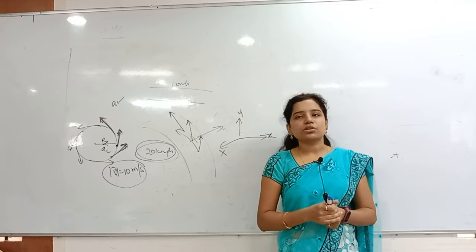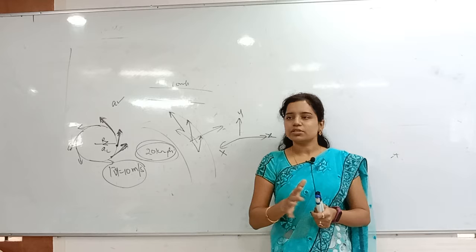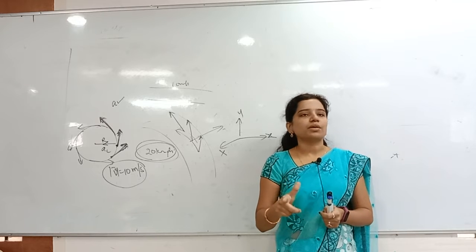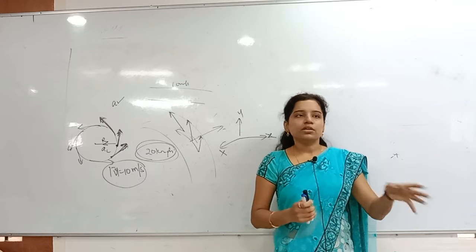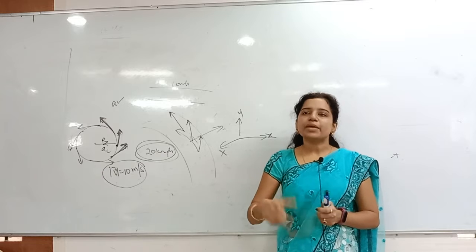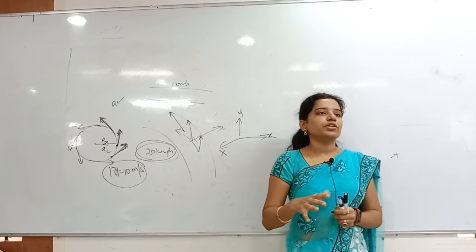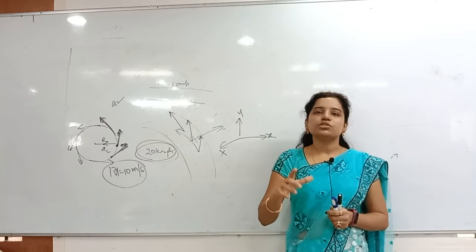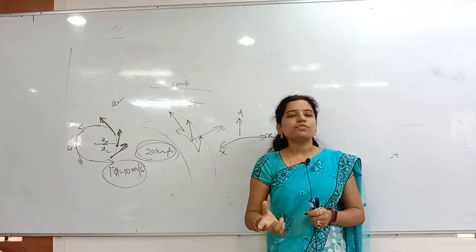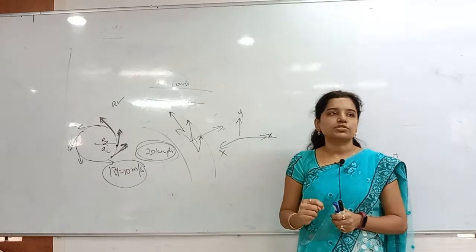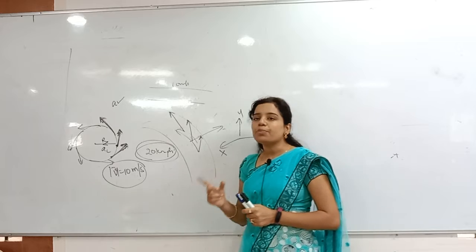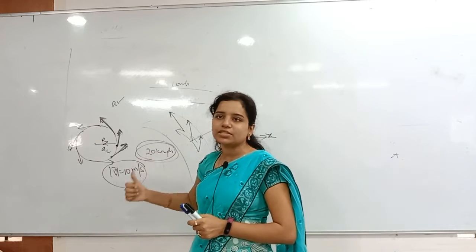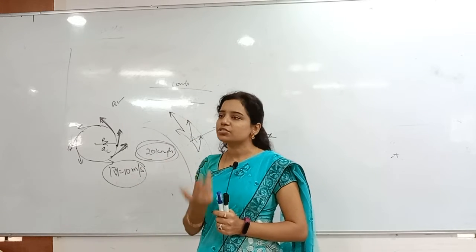If the mass is constant, what will we get? F equals ma. So F equals ma is not applicable in non-inertial frames. To make it applicable, I have to introduce a new force called pseudo force. The direction of the pseudo force will always be opposite to the acceleration. In the case of circular motion, it is away from the center, and that we call the centrifugal force.